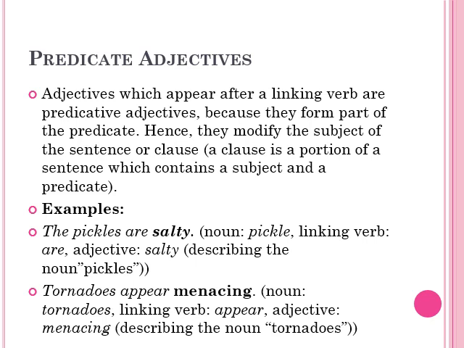Then there is another type of adjective, that is the predicate adjective. Adjectives which appear after a linking verb are predicate adjectives because they form part of the predicate. Hence they modify the subject of the sentence or clause. For example, the pickles are salty. Now the noun here is pickles, the linking verb is are, and then there is an adjective, that is salty. Similarly, tornadoes appear menacing. Again a linking word is there in between. So such adjectives which do not come along with the noun are known as predicate adjectives.